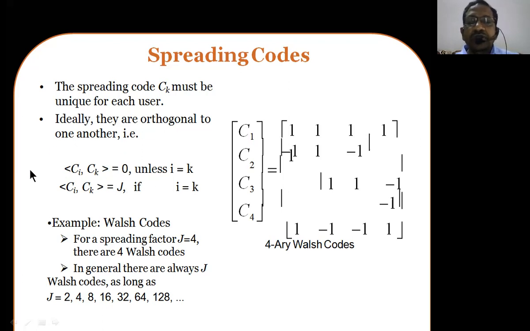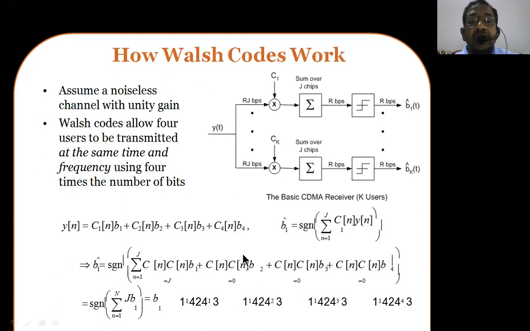That means you have to use a signal property such that if you multiply these two signals, it results in 0 for all the various combinations of i and k, where i is not equal to k. If the product of these two signals is 0, then we say these signals are orthogonal to each other. Orthogonal signals are taken to avoid interference. That's the important point you have to bother about.